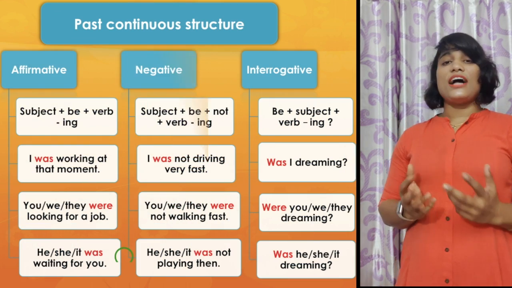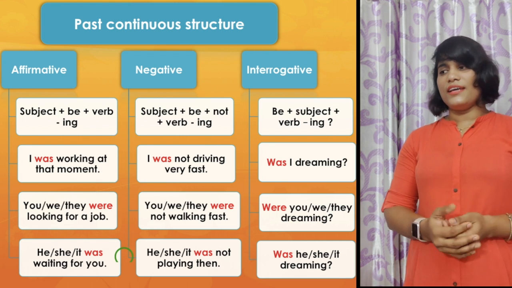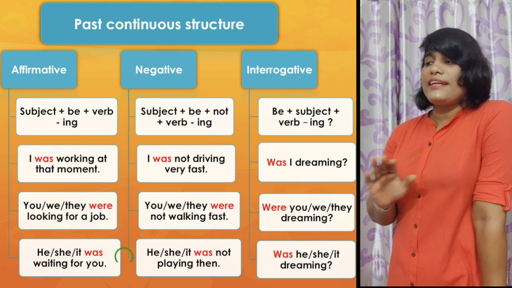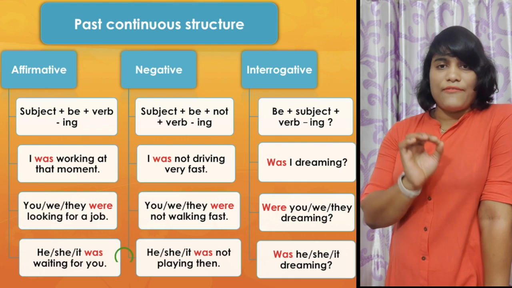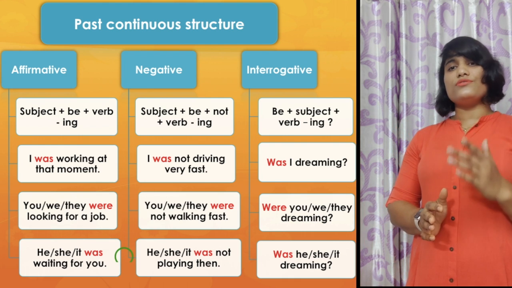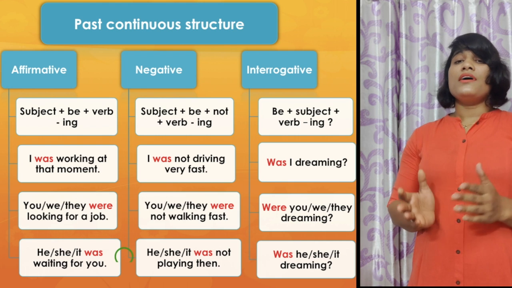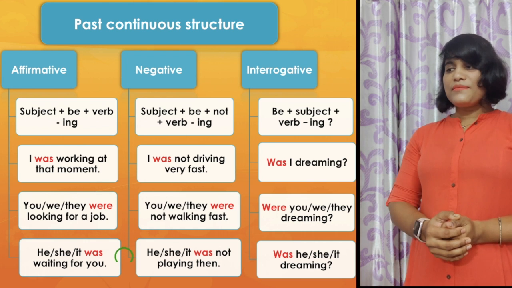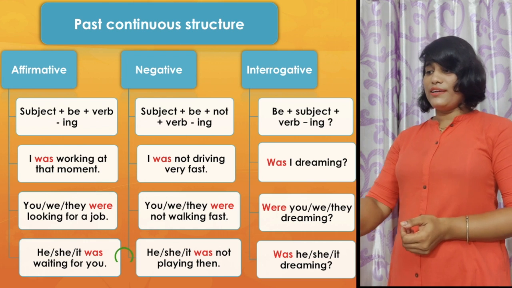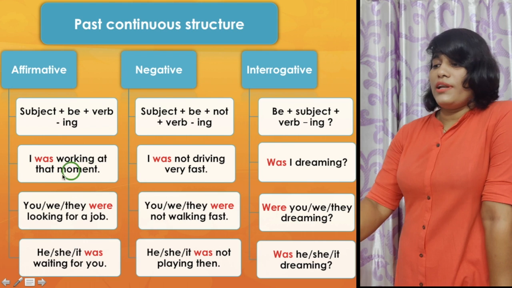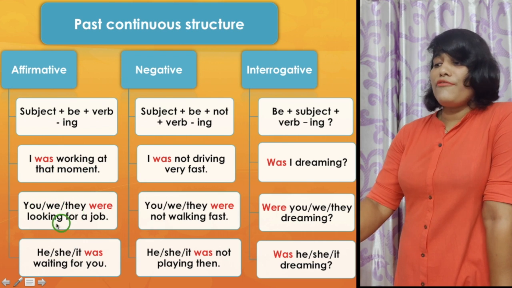Now comes the structure, that is very vital. How do we write it? This is as simple as in other tenses as well. There are three types of sentence referred to here: affirmative, negative, and interrogative. When it is affirmative, you have to use the subject first, then the be verb, either was or were, and then the main verb with ing. Let's see the example. I was walking at that moment. You find I the subject, then the verb was, and walking at that moment. You, we, they were looking for a job. He, she, it was waiting for you.